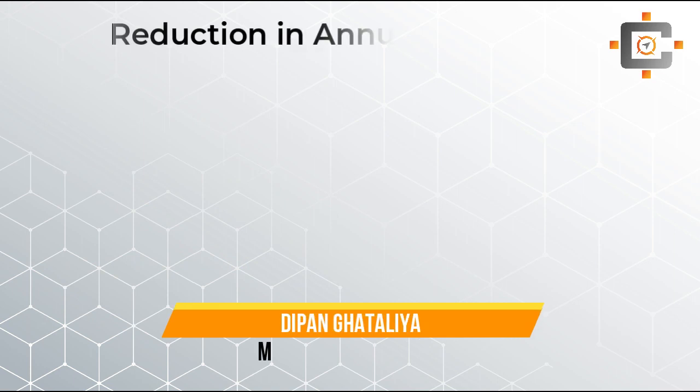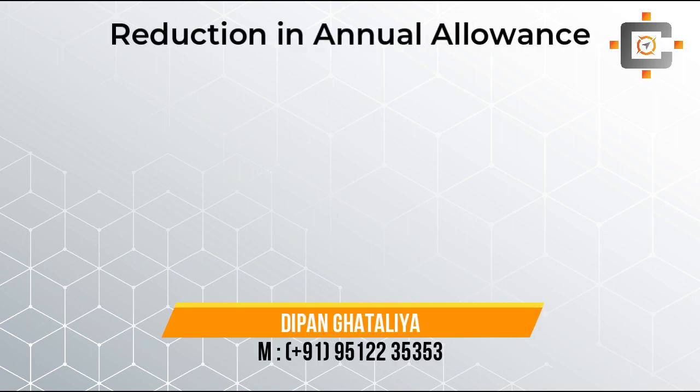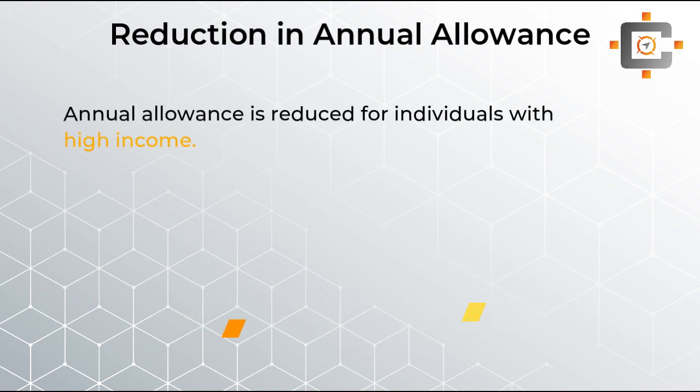Okay, now students, as I told you, an annual allowance of £40,000 is there, but this £40,000 is for normal people. For higher income people, the millionaires and billionaires, the annual allowance can be reduced also. Now students, this whole annual allowance is a little bit difficult, and it's important for the examination because it has lots and lots of rules. Once again, this £40,000 limit is for the normal case, and it can be reduced.